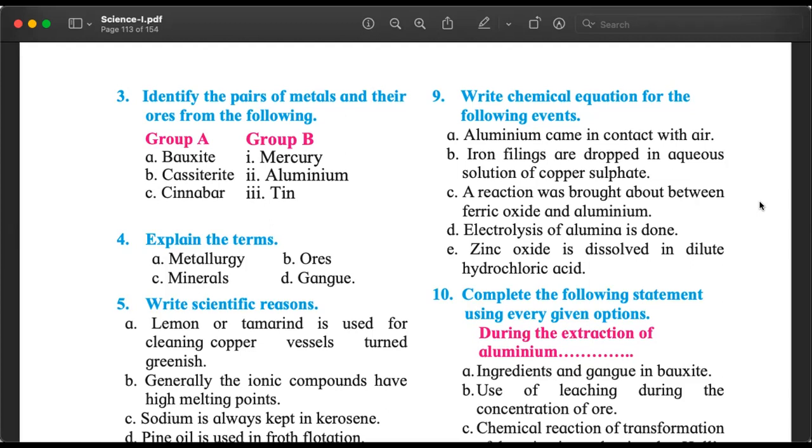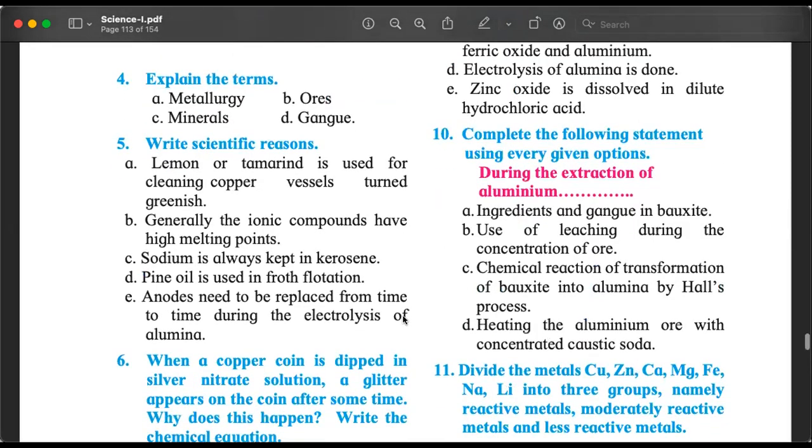Use of leaching during the concentration of ore. Chemical reaction of transformation of bauxite into alumina by Hall's process. Heating the aluminium ore with concentrated caustic soda. That is Bayer's method, right? So I was serious when I said this is a strange question, because it's not fill in the blanks, but we have to complete a paragraph. Complete the following statement using every given option. So we have to make 4 sentences out of it in the context of extraction of aluminium.